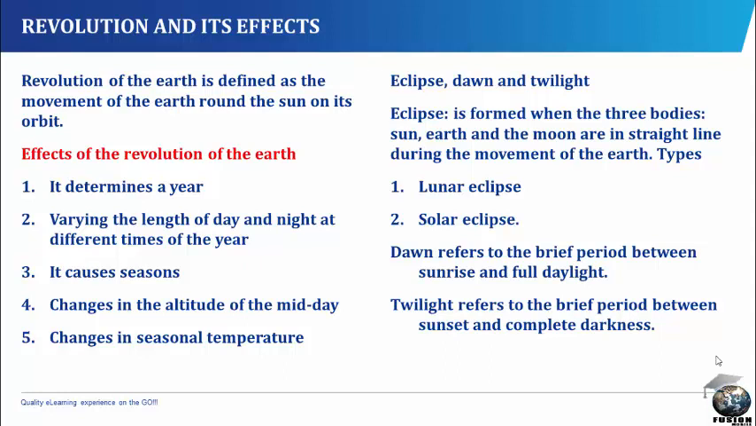This occurs when the earth comes between the moon and the sun. Eclipse of the sun could be called solar eclipse. This occurs when the moon comes between the sun and the earth, thereby causing partial or total darkness of the earth. Remember that dawn refers to the period between sunrise and full daylight, whereas twilight refers to the period between sunset and complete darkness.